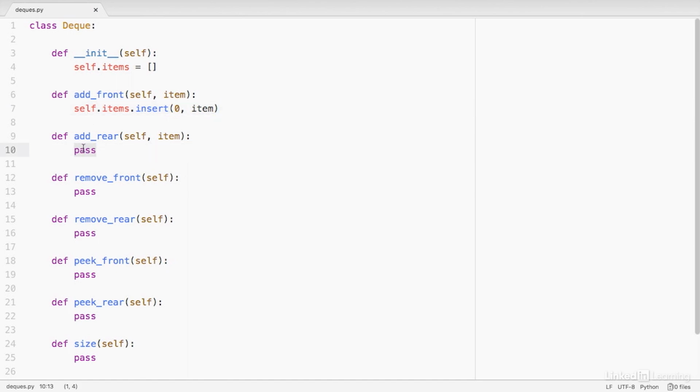For adding an item to the rear of the deque, which is represented by the right side of the list, we simply need to append the item we want to add onto the list. For that, we can do self.items.append and pass in the item like that. I'll save this file and go to the terminal, where I'll start the interpreter. And I've chosen to name this Python file deques.py. First thing I need to do is create my own deque object. I'll call that my_d for short.